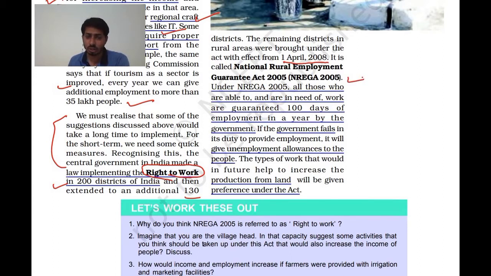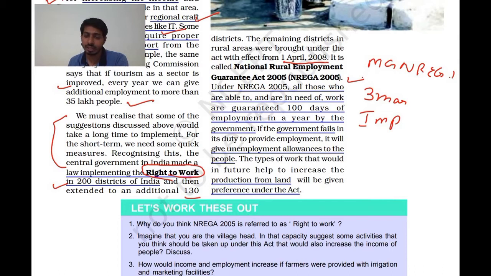NREGA. Maybe you can also find the word in new books: Mahatma Gandhi National Rural Employment Guarantee Act, MGNREGA. This name might also appear as MGNREGA, the Mahatma Gandhi National Rural Employment Guarantee Act 2005. Now this question can come for 3 marks, and this is one of the important questions. Very important question. So what is this? MGNREGA.